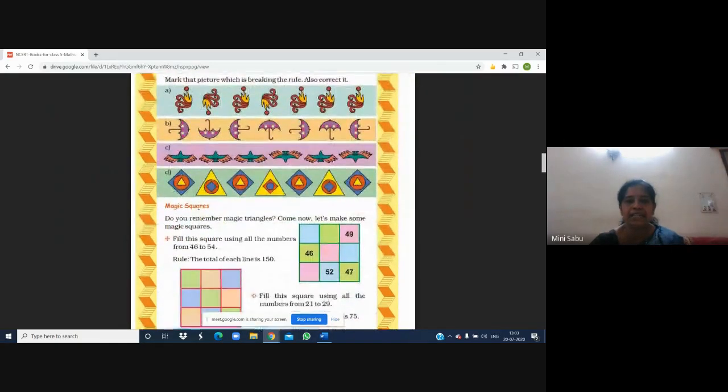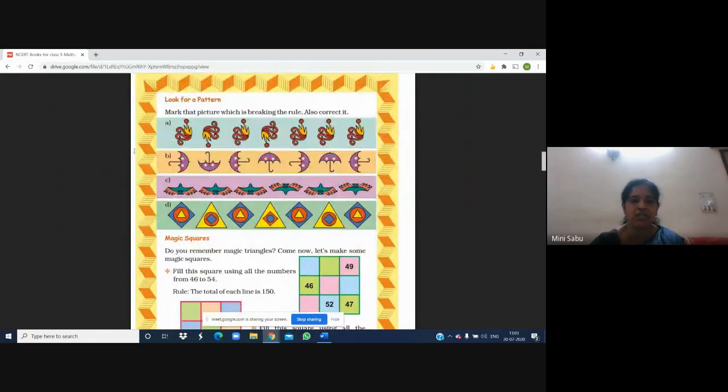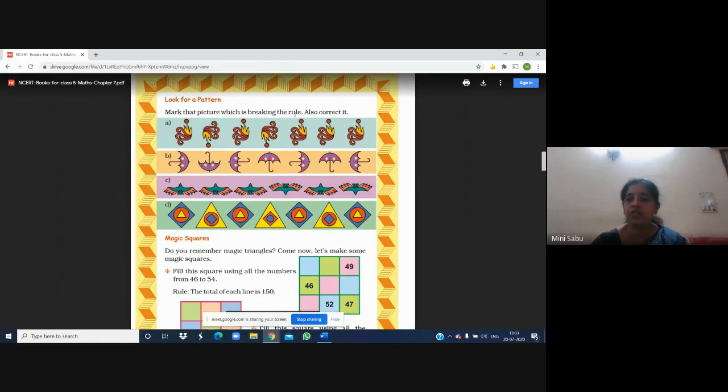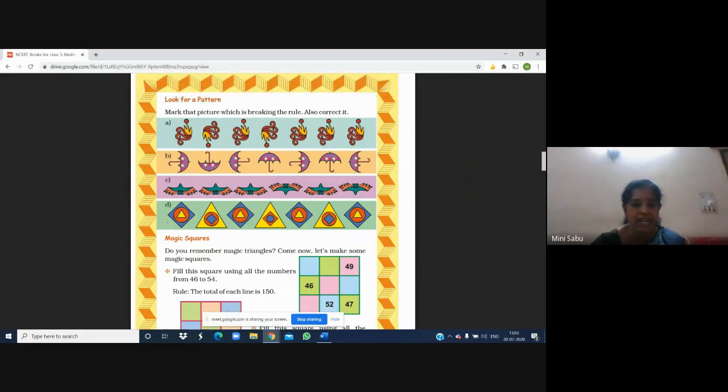Okay. Here there are 4 interesting questions for it. You can find out which picture is breaking the rule. 2 questions I will do and 2 I will leave for you. Mark that picture which is breaking the rule. You have to encircle that picture which is breaking the rule according to you. Okay. So let me take the last one. See, the last picture, you just observe very closely.